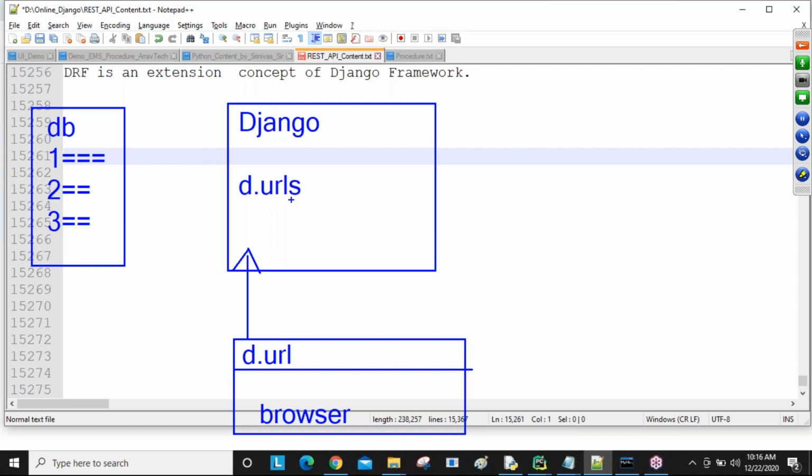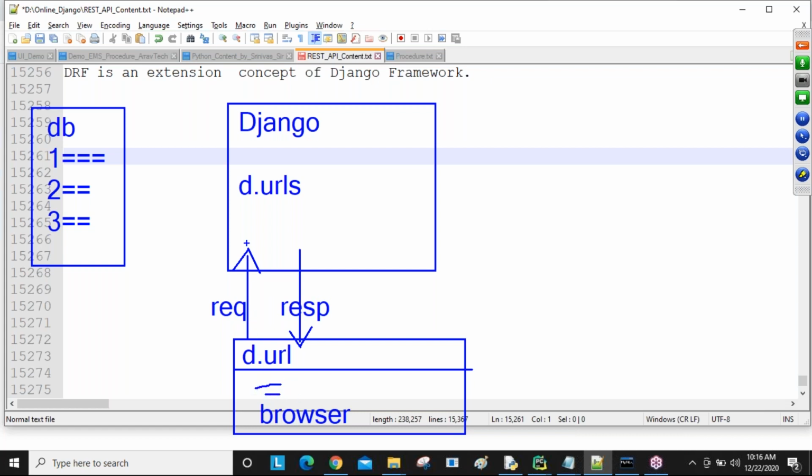The view takes the request, guys, as input, processes the request, finally generates the response, and returns that response back. From where we got the request, to the same place we send the response. So you are sending the request, and you are getting the response back. This is what we call request sending and response getting. The response is going to be displayed in the browser.